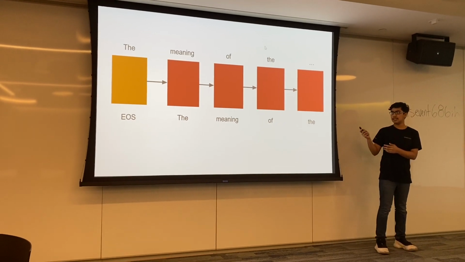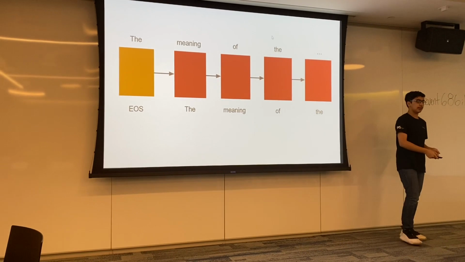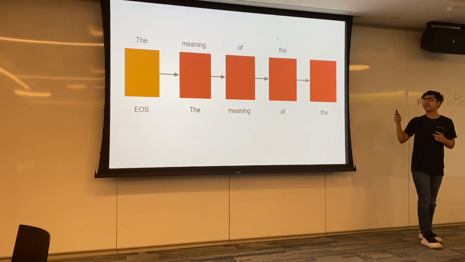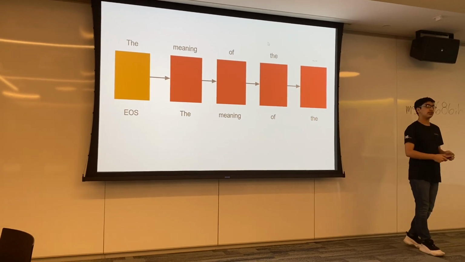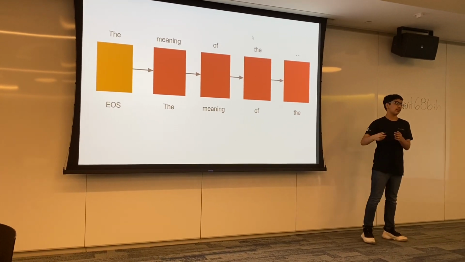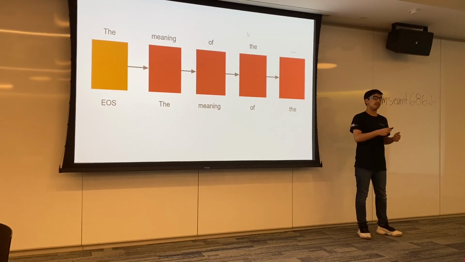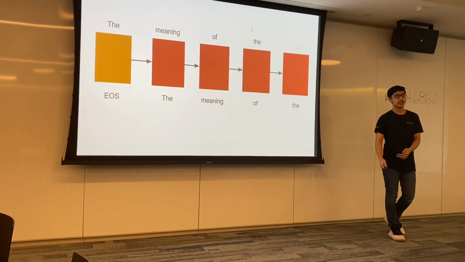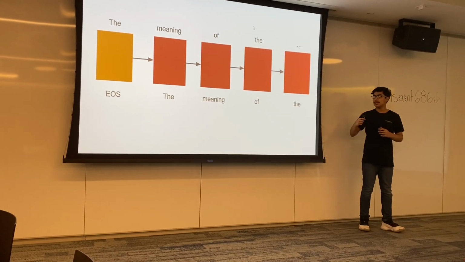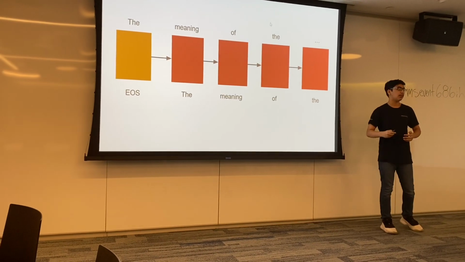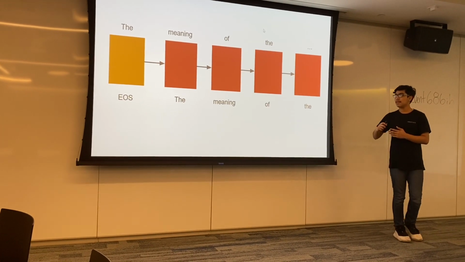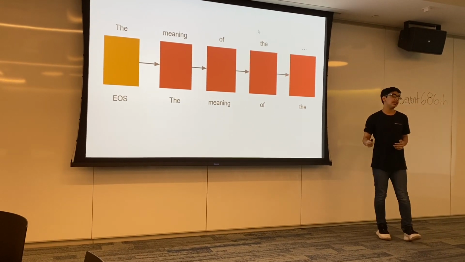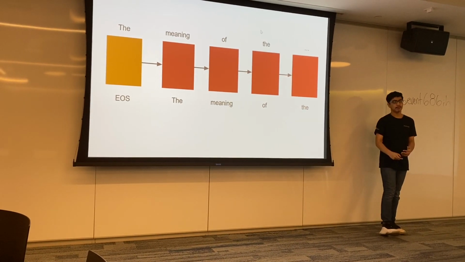The EOS and the decoder have two places where the output goes. The first place is to the overall sentence, which is at the top. And then the word also goes to the next neural network's input, so it can make sure that the words connect with each other. The way it does that is by figuring out the highest probability that the word is going to show up next. But the chatbot does not know how to do this right away. It needs to learn how to do so.